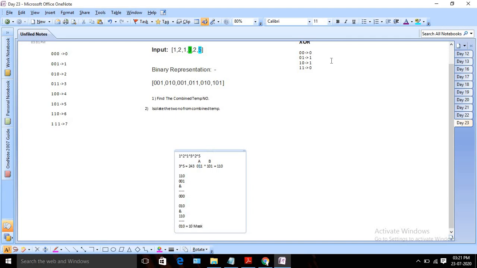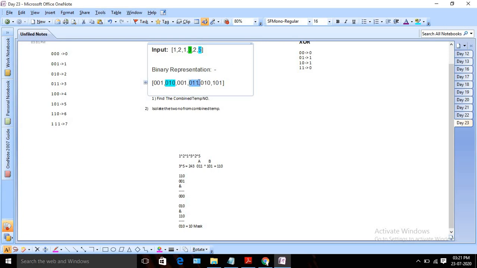Now I will start iterating through this array, and I will check which number has its second bit matching. In this case I find that this number is matching; in this number the second bit is 1. Again, this number is matching because it has 1 in the middle position, the second bit.